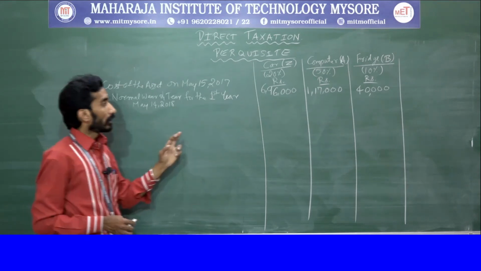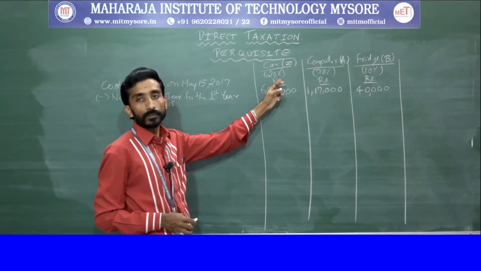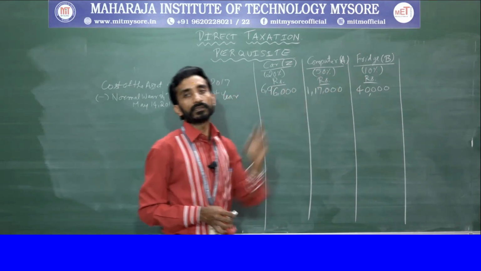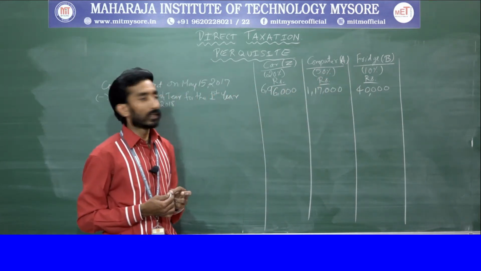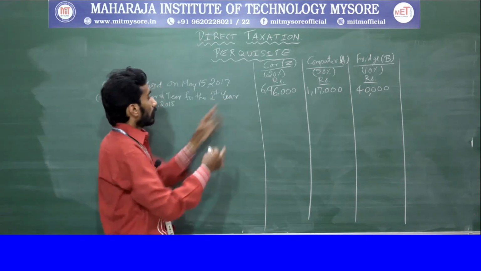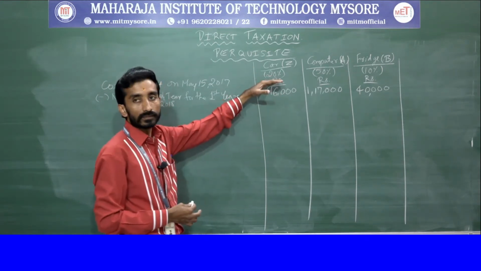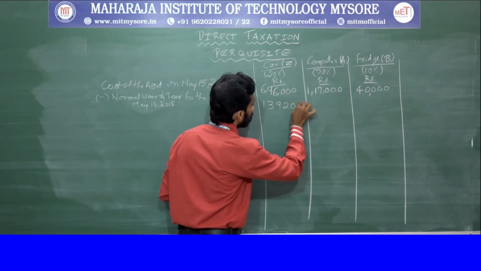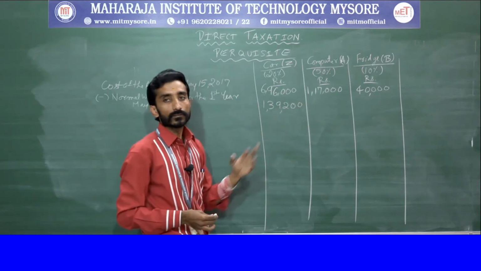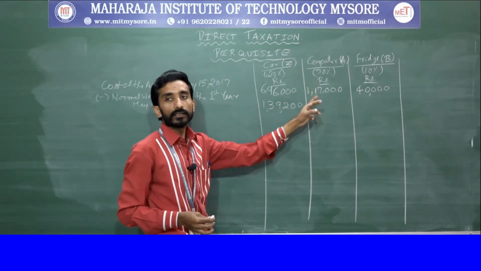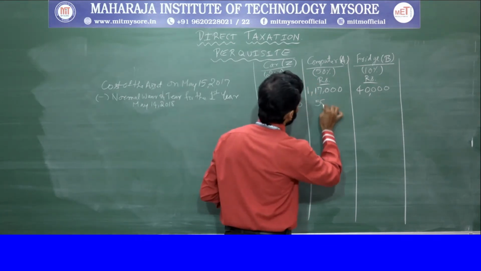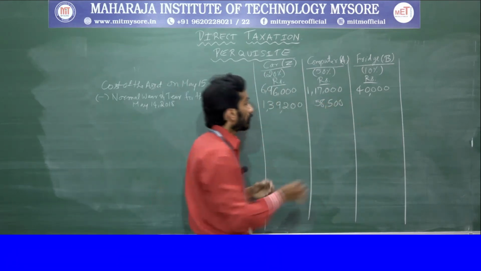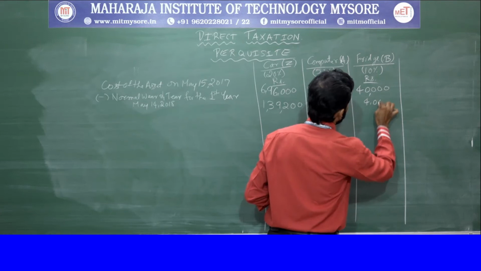Now, what we need to do here is, based on this 20%, this 50%, and this 10%, we need to calculate. If you calculate 20% on this, it is 1,39,200. This, if you calculate, is 58,500. This, if you calculate, is 4,000.